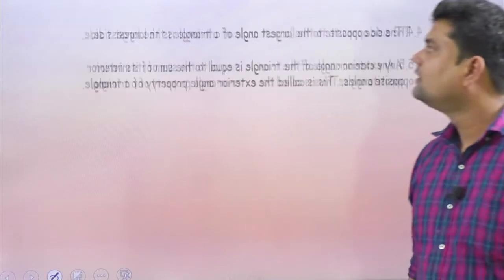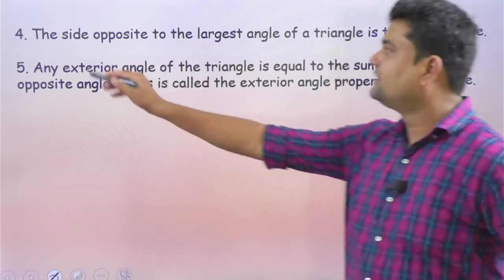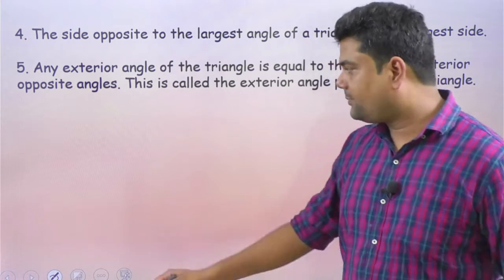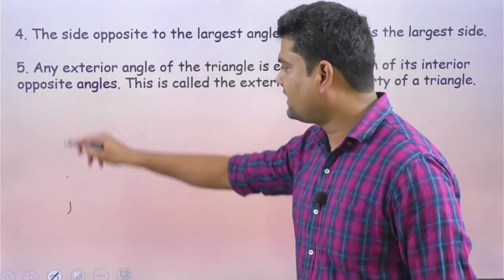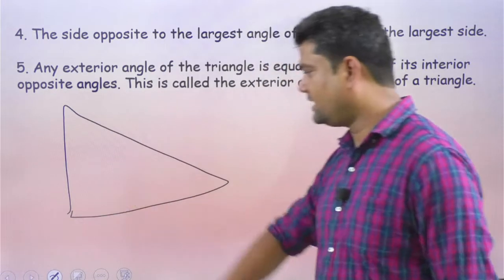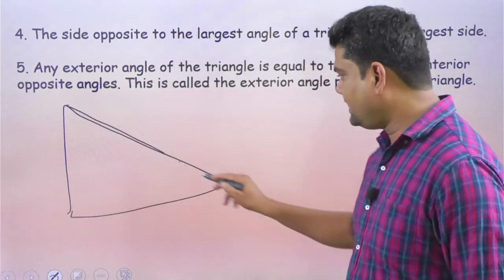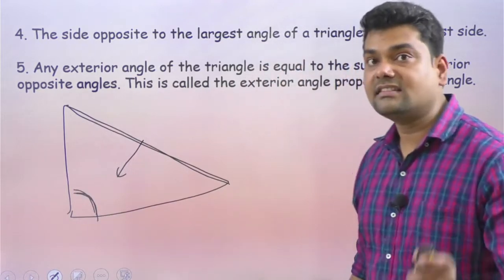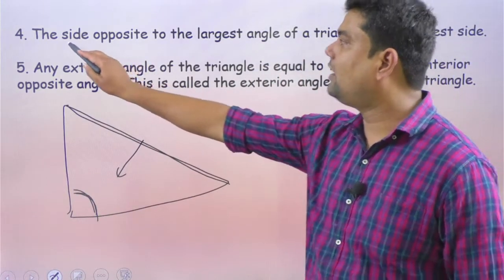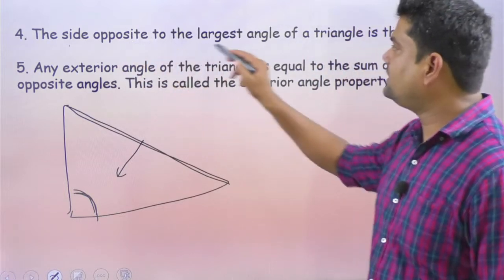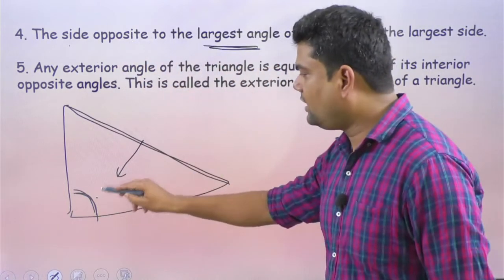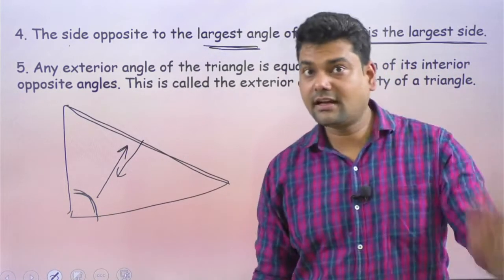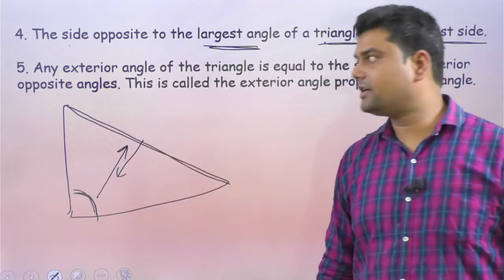Next, the side opposite to the largest angle of a triangle is the largest side. Okay. So suppose I have a triangle, this is the triangle. So that is the largest side. So just opposite to the largest side lies the largest angle. So the side opposite to the largest angle is the largest side. Just the converse of it. So that is actually important.